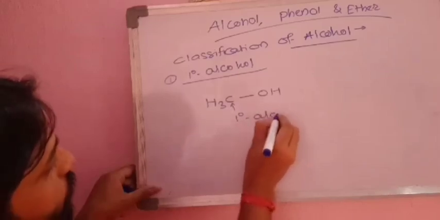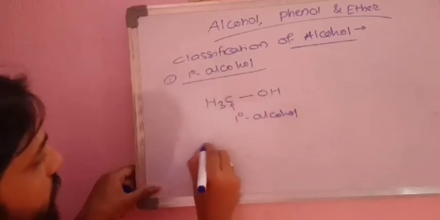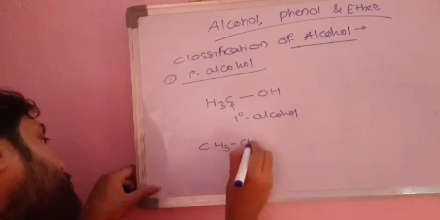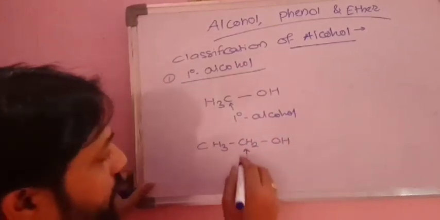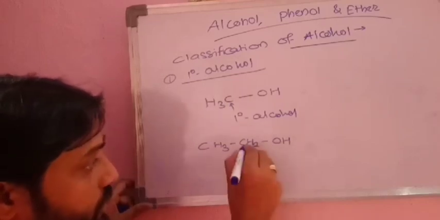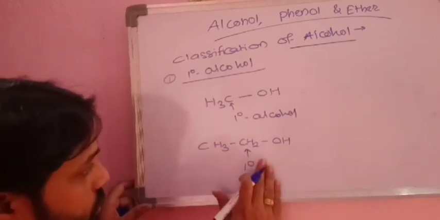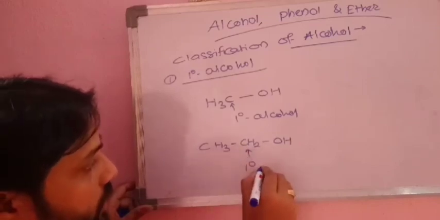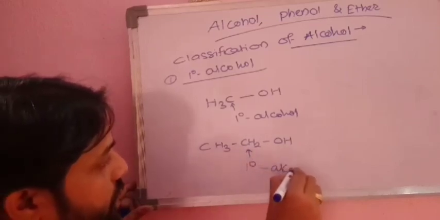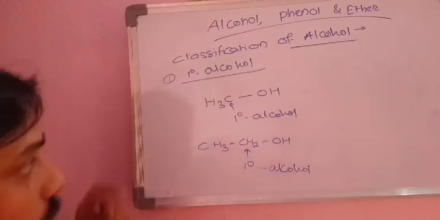Therefore it is primary alcohol. I will write one more example, CH3-CH2-OH. Here also this carbon is primary carbon, as OH is attached to this. Why? Because only one carbon is there. So this is also called primary alcohol.